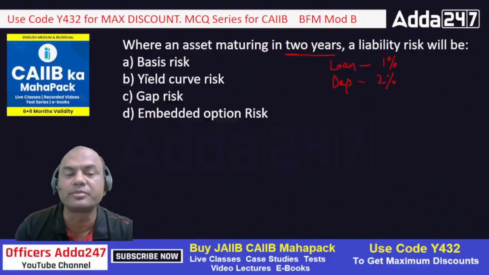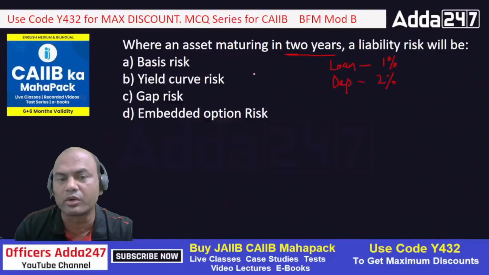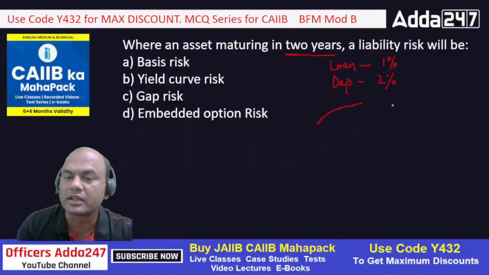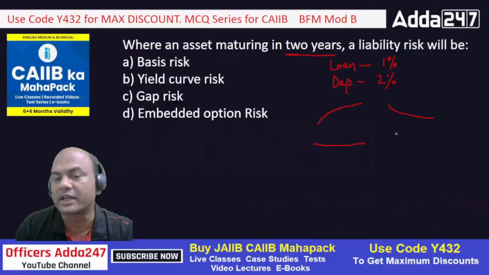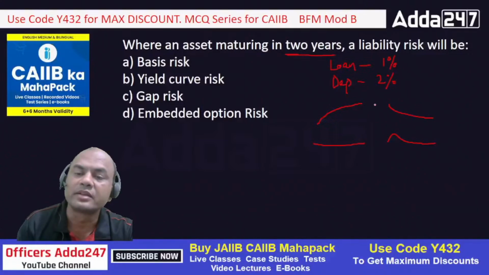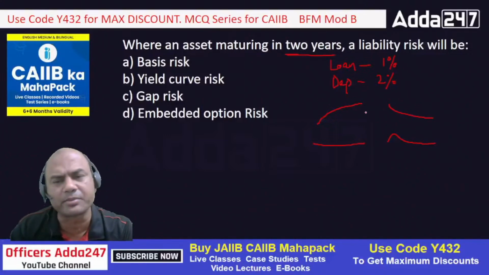Yield curve means basically, see here I have shown you all the 4 types of yield curves. Normal yield curve, then inverted yield curve, then flat yield curve, right? And the last one is what? The camel humped. These are the 4 types of yield curve. We have done a separate session on this.